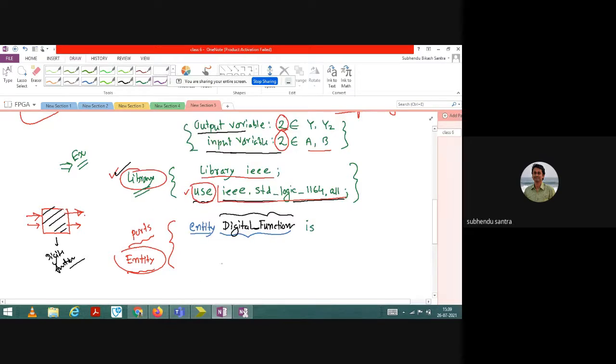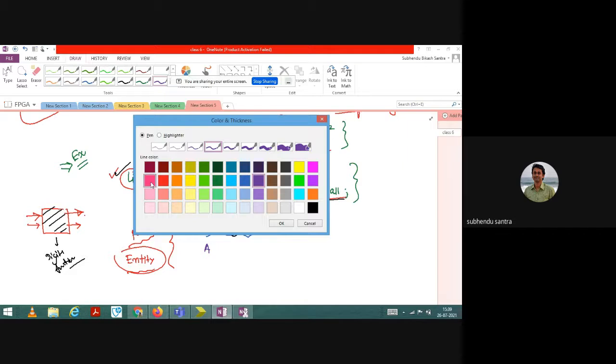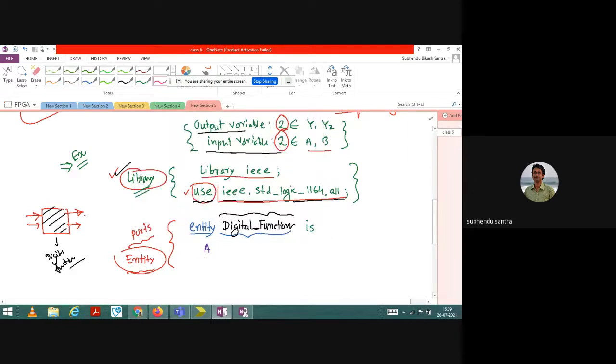So what are the input ports here? A and B are the input ports. So I will write A. The color is very bad, let me just change the color. This pink is maybe good. A. Now the question, A is what? I already told you A is basically digital, either it is 0 or it is 1. And all are input, so I will write in for input.